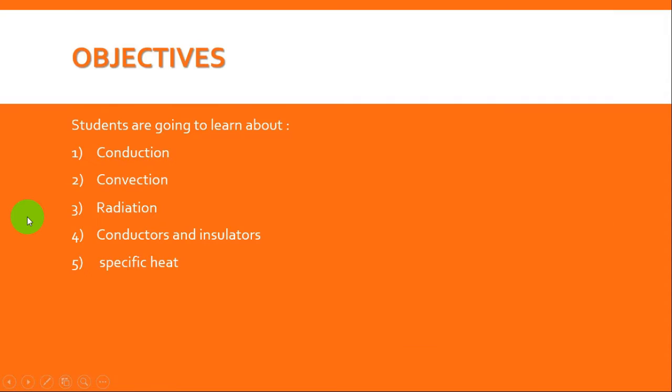Okay, let's start our lesson. First, let's see what we're going to talk about in this lesson. We're going to talk about conduction, convection, and radiation, then conductors and insulators, the last thing, specific heat. Today, we are going to talk about the first 3 points, conduction, convection, radiation. Next week, we will talk about the rest.